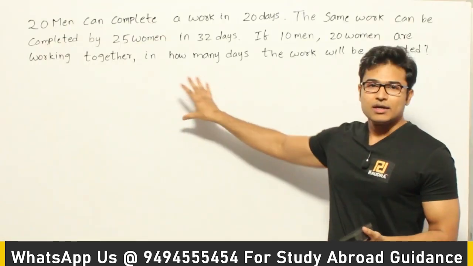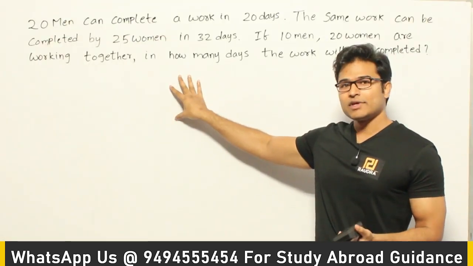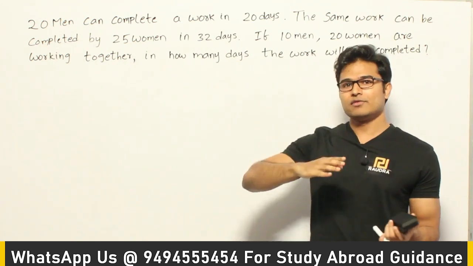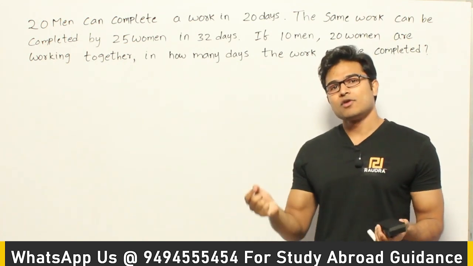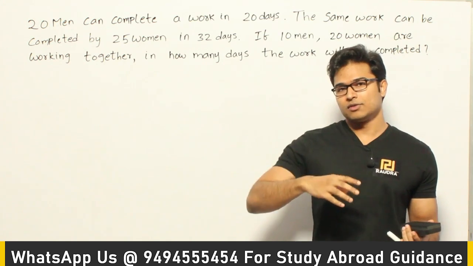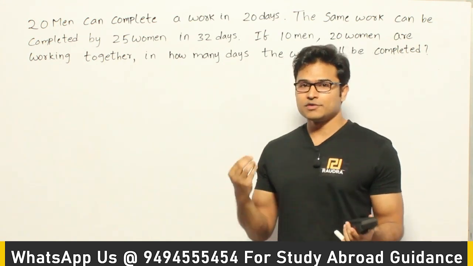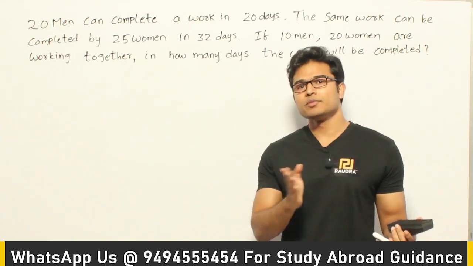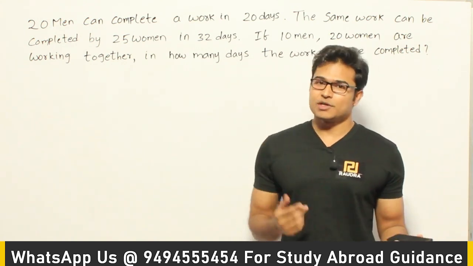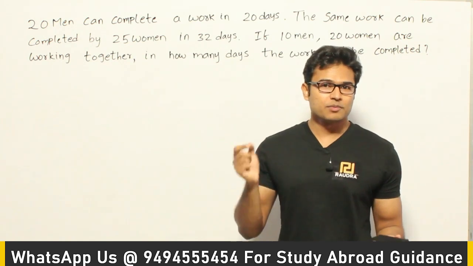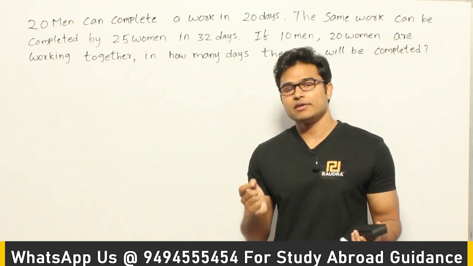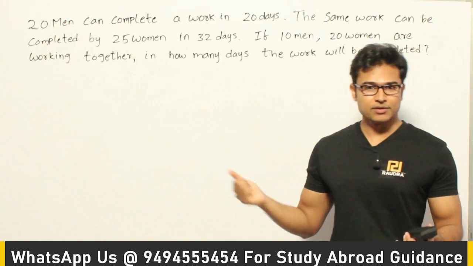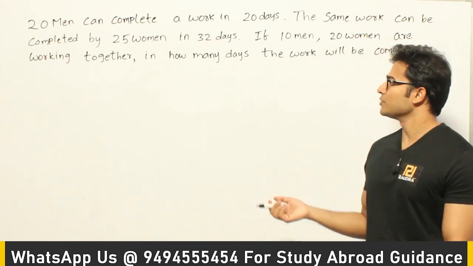Let's see this question. This question is a bit different from whatever we have seen till now. Till now, whenever we were discussing questions involving a group of people, we were assuming that the capacity of all the people in the group is the same. But here the capacity of the people in the two groups is different, and they are trying to finish the same project. I'll take this example and explain what I mean.